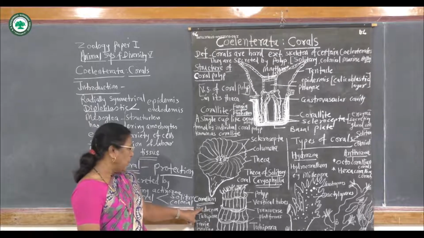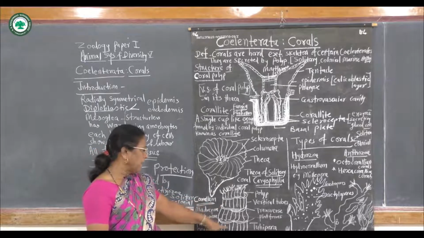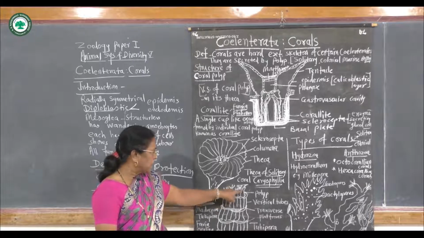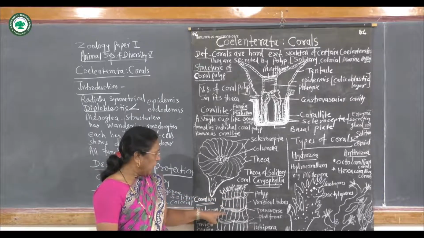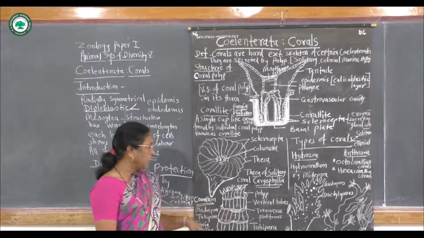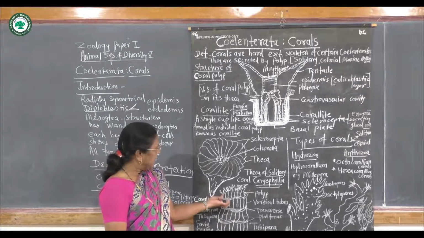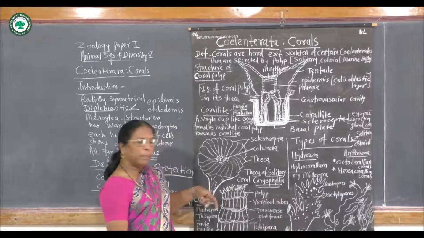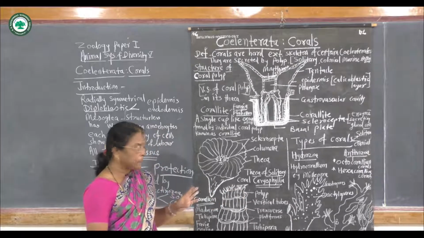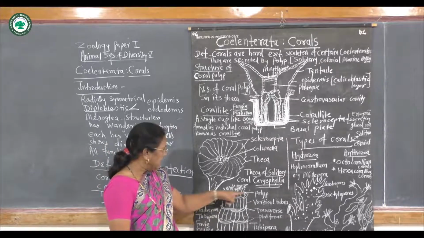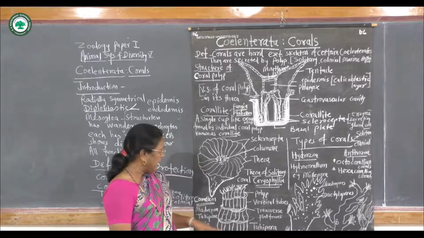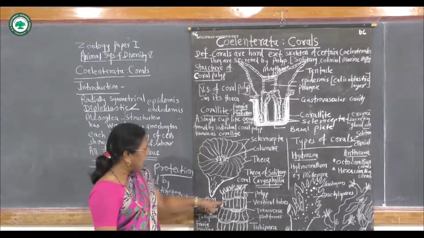Here is Madrepora and Tubipora, this is the example, Tubipora. A number of polyps live all together forming a colony. On the anterior side there are mouth-surrounding tentacles. They emerge out for feeding purposes only, and at the side there is the theca which is secreted by calcium carbonate deposition.